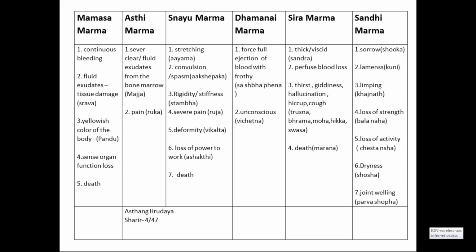But among these, the depth of the injury is also very important. If it is very superficial, then there is no problem; only the local area is damaged.